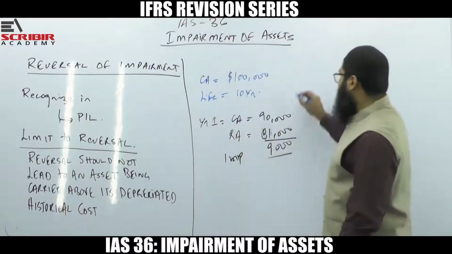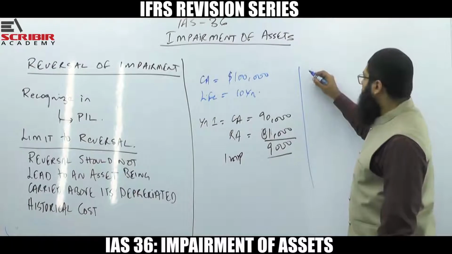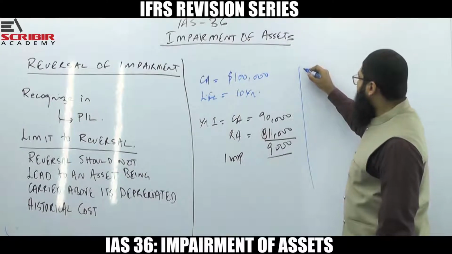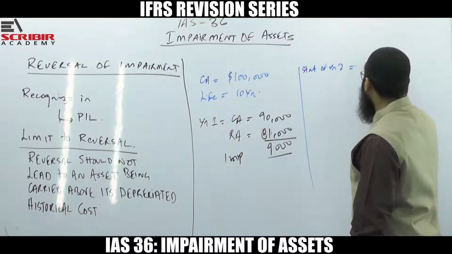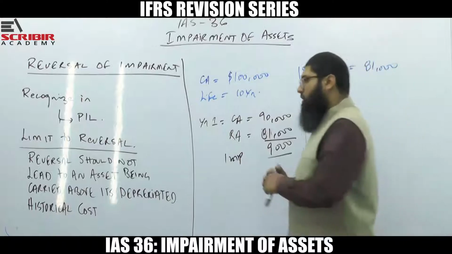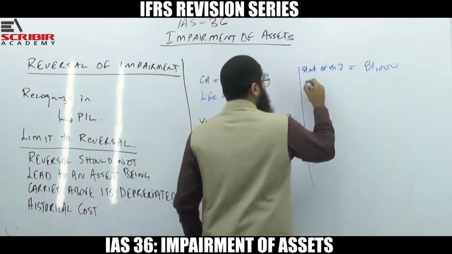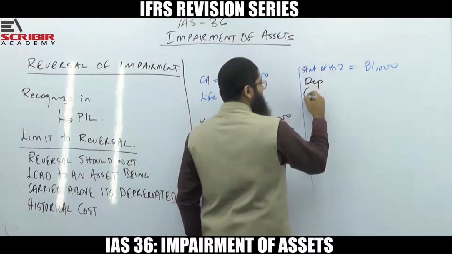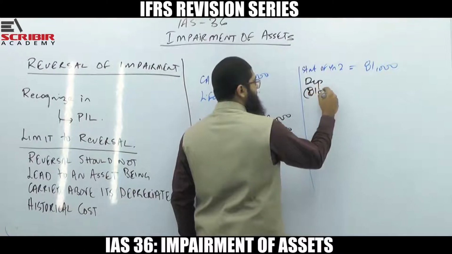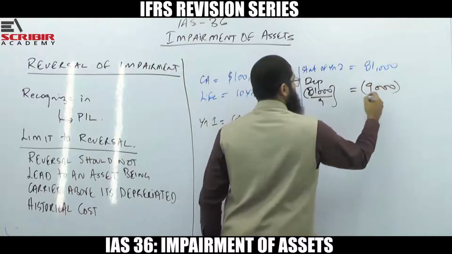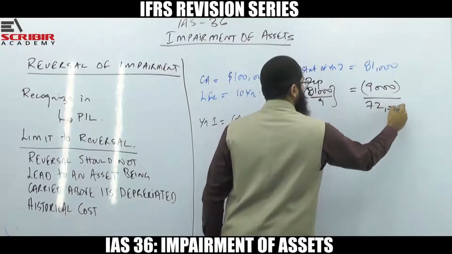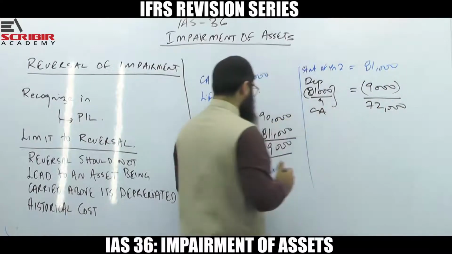What happens is, at the start of year 2, the carrying amount of the asset has become 81,000. The depreciation that we are going to recognize is now going to be 81,000 divided by the remaining life of 9 years. So this is going to be 9,000. Resultingly, 72,000 is going to be the carrying amount.